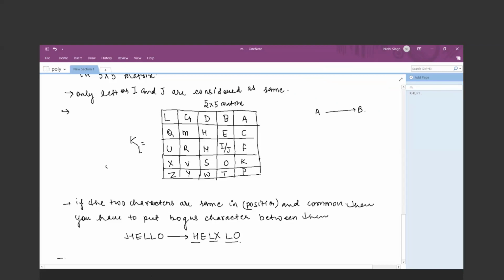Now the second rule is that the length of the plain text must be even. If it is odd, then put the bogus character at the end.